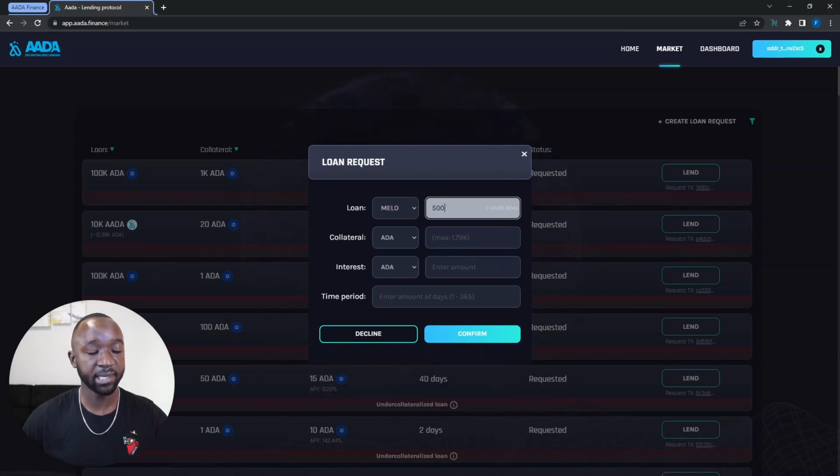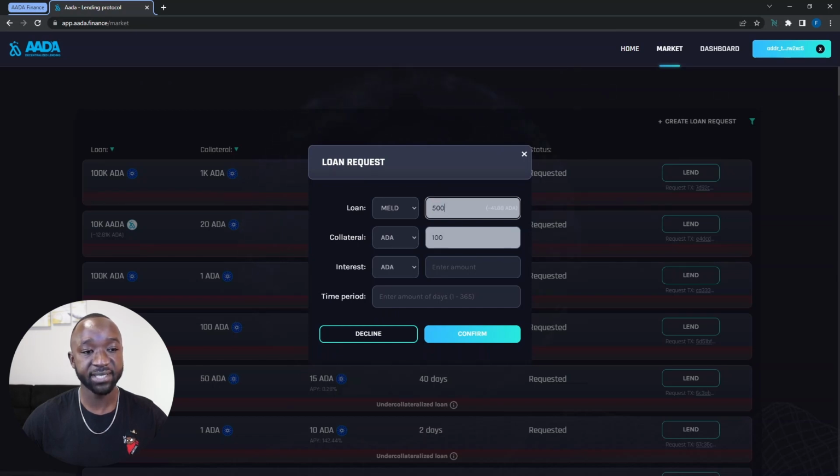And then next, I can select the collateral that I'm going to be giving up in exchange for my loan. So here, I'm going to actually select AADA. So I'm going to be providing AADA as collateral. And then I can actually select how much AADA I want to provide. So let's say I want to provide 100 AADA as collateral. And here I can actually see the 500 MELD that I'm going to be requesting the loan for.